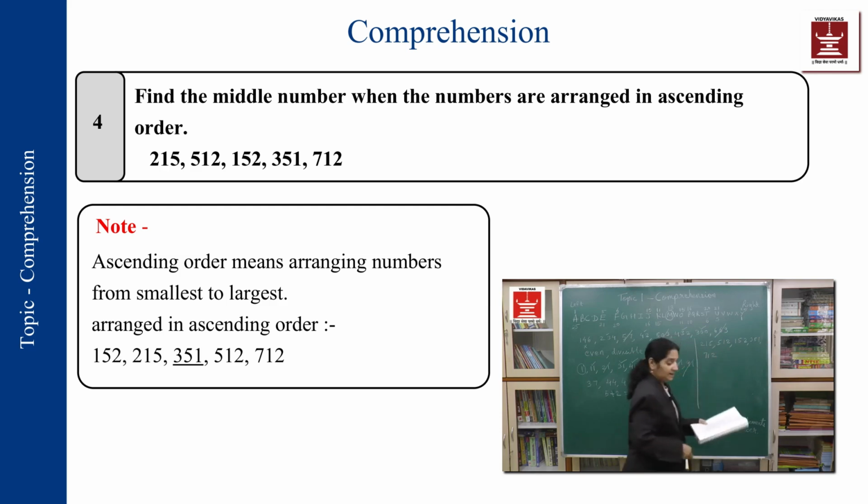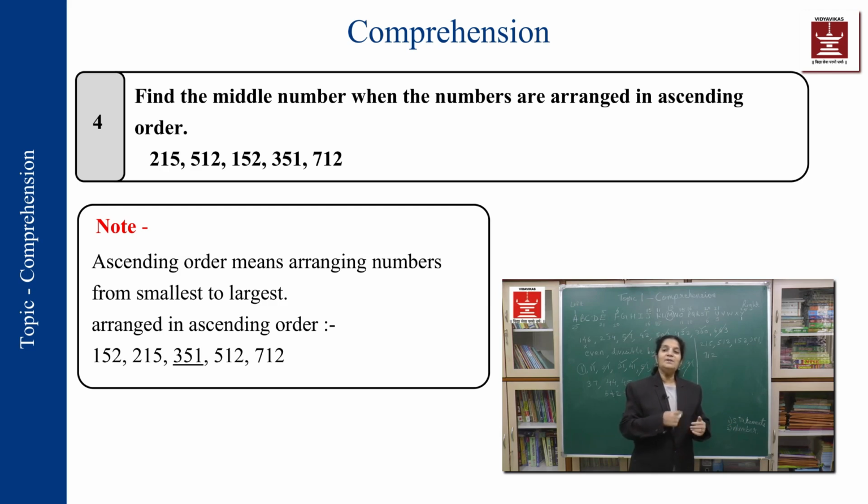Okay. Now, these are the numbers that are given in the series. All are 3-digit numbers and they are so confusing if you see them. 1, 2, 5. Okay. These are the digits, they have been jumbled here and there. Now, what is being asked? Find the middle place number if the numbers are arranged in ascending order. So, the knowledge that I require here is what is descending order, what is ascending order. Okay. First, that is the knowledge that I require.